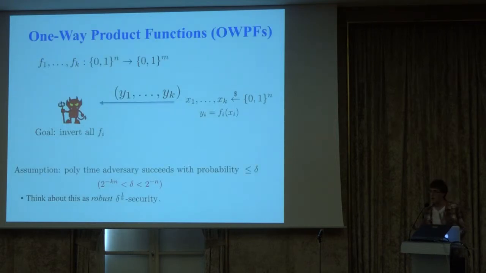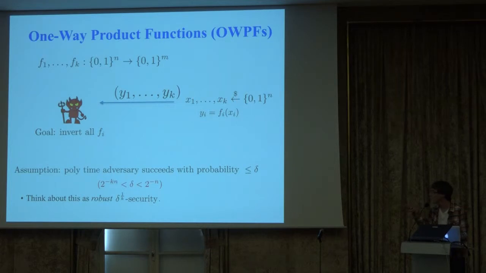But for now, let me actually define the object that we defined. So a one-way product function is a k-tuple of functions, f1 through fk, or more generally, you could imagine having a distribution on k-tuples of functions. And they should be efficiently computable in the forward direction. And we have an associated hardness assumption that says it's hard to invert all k of the functions at the same time, or hard in the sense that any polynomial time adversary should not invert with probability better than some delta.